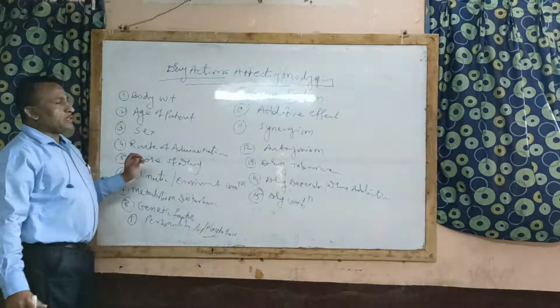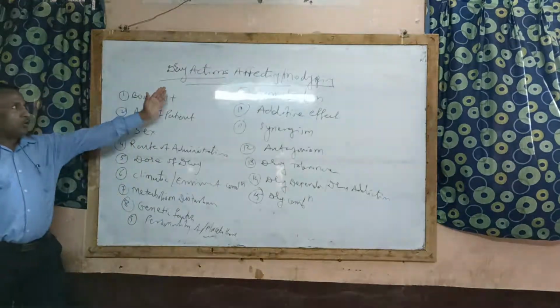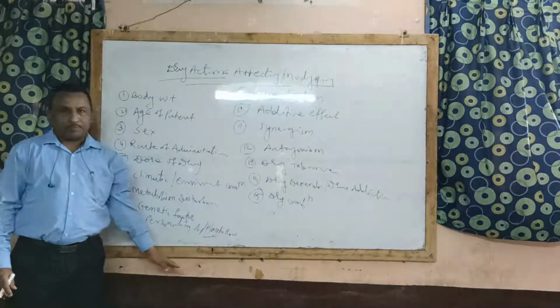So these are the 16 factors that affect or modify the type of drug action.